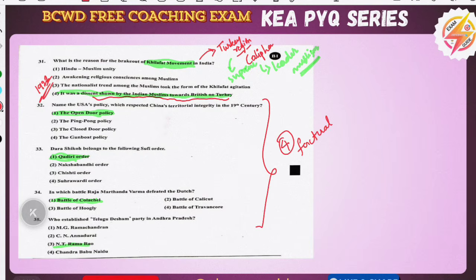These 4 questions you can see are factual questions. If you know the answer 100%, then only you must attempt. If you don't know the answer and go for a blind guess, 100% you are going to lose marks. In this free coaching class exam there is no negative marking, so you can mark. If there is negative marking, you must think carefully about marking these direct questions.